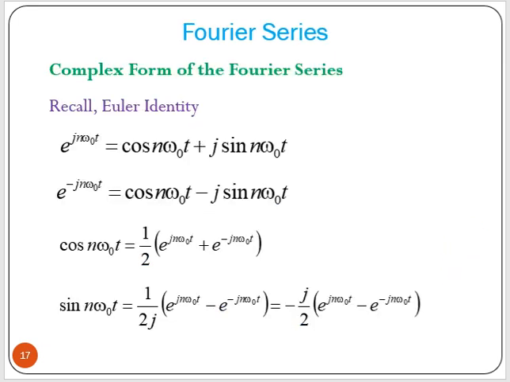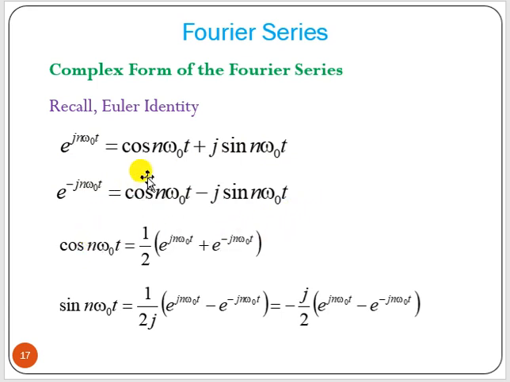So now let us consider that Fourier series we can write in another form, that is called complex form. Now for that we have to recall the Euler identity, which is e to the power j n omega 0 t is nothing but cosine of n omega 0 t plus j sin n omega 0 t, whereas e to the power minus j n omega 0 t is cosine of n omega 0 t minus j sin of n omega 0 t.